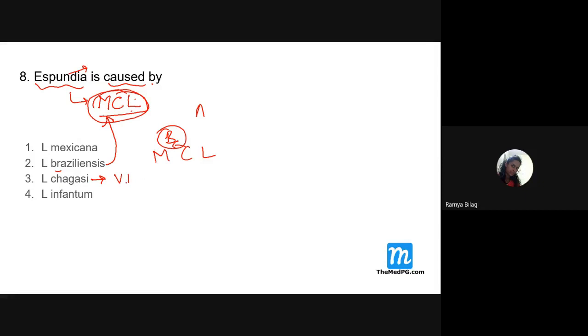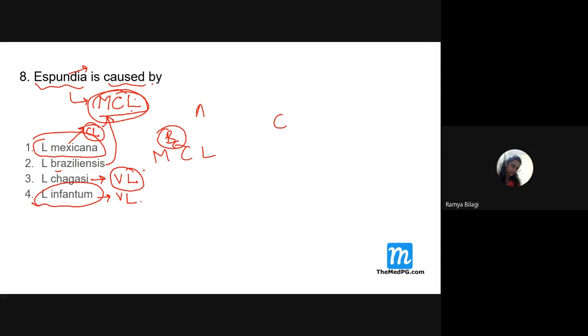So Leishmania chagasi, it is the one which causes what? Visceral leishmaniasis, right? And Leishmania infantum, again it causes which one, students? Visceral leishmaniasis in infants. And what about Leishmania mexicana? It causes what? It causes cutaneous leishmaniasis.